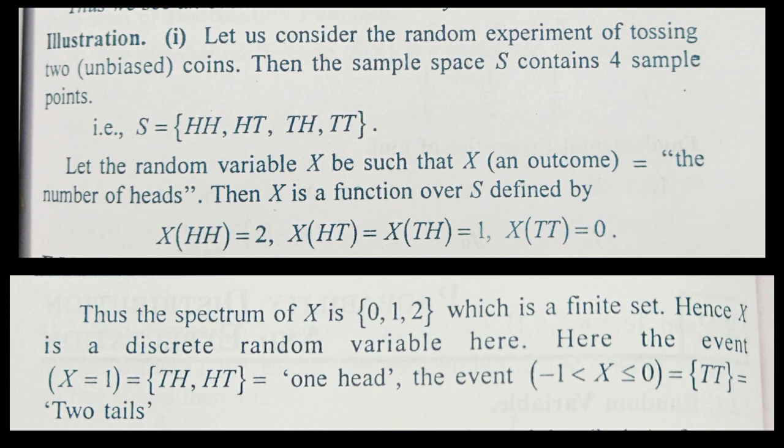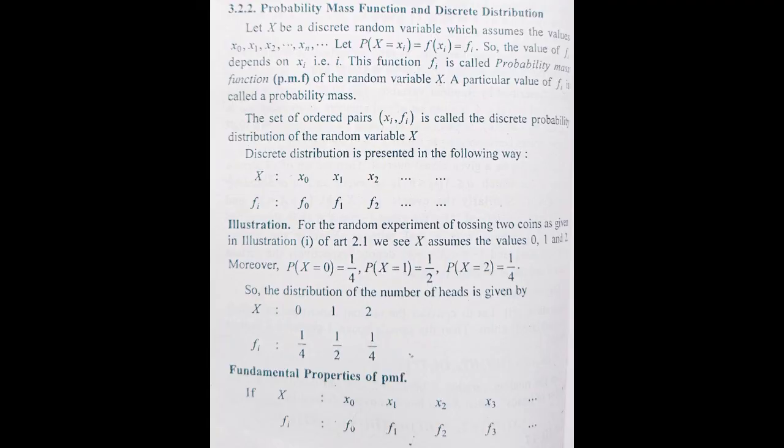Similarly, if we take x of head tail or x of tail head, in both these cases the number of heads is 1, so x of head tail or x of tail head equals 1. And in the last sample point, that is both are tails, x of tail tail will come 0 because there are no heads in this sample. Now random variables are basically of two types, that is discrete random variable and continuous random variable.